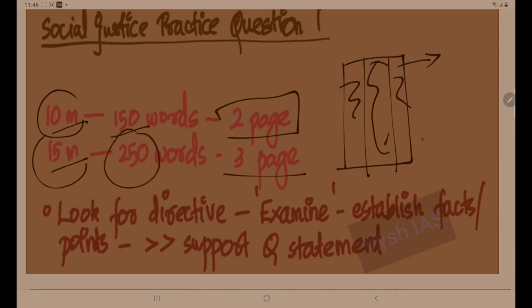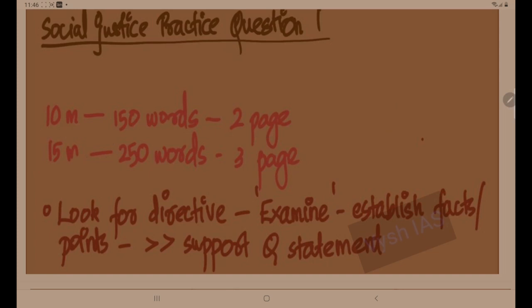So, word limit: always be conscious of the word limit whenever you are writing an answer. Then the next thing is, look for the directive in the question. There are many directives, like elucidate, critically examine. Here the directive is examine. With each directive, the examiner is expecting something out of you. You have to write accordingly.